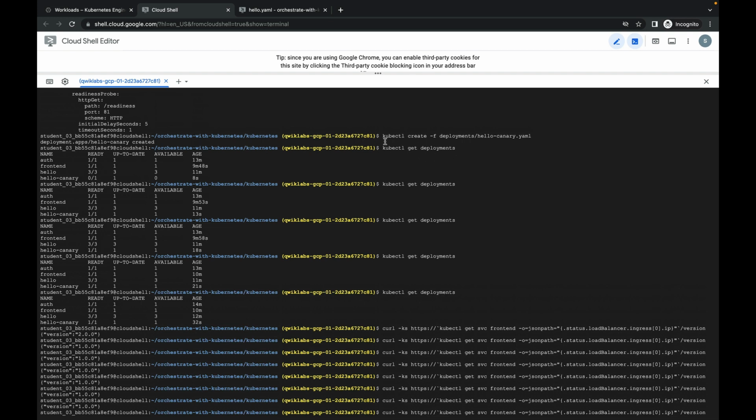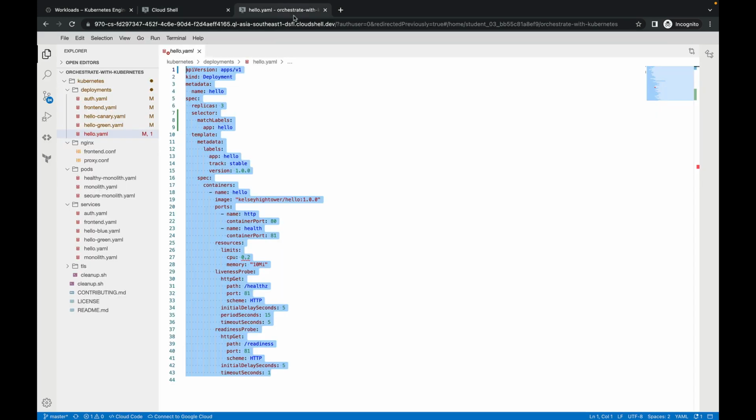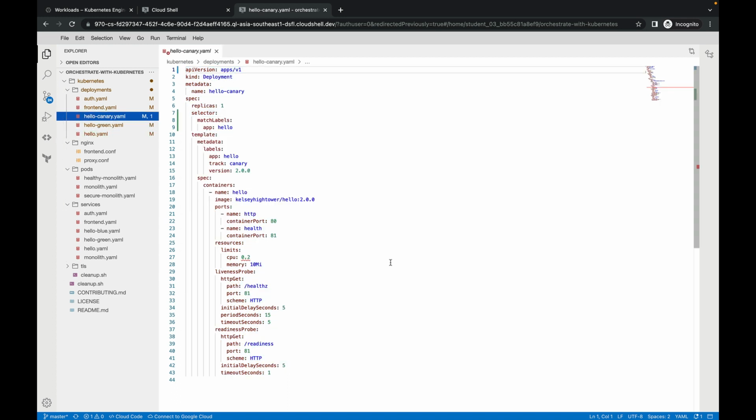Now I'm moving to the Canary deployment. In Canary deployment, as you can see, this is my Canary deployment YML file, and here is the manifest file. Let me show you. This is the manifest file of the Canary deployment. Canary deployment is just written on the image.